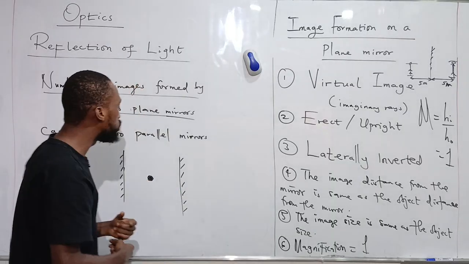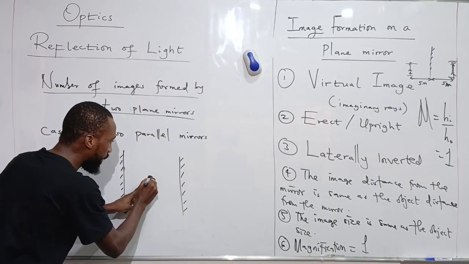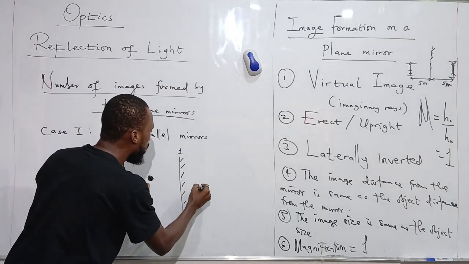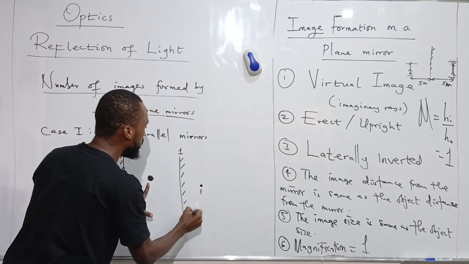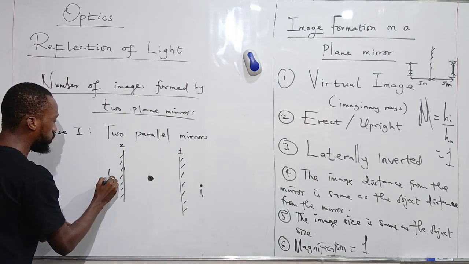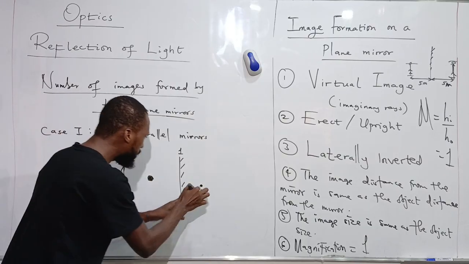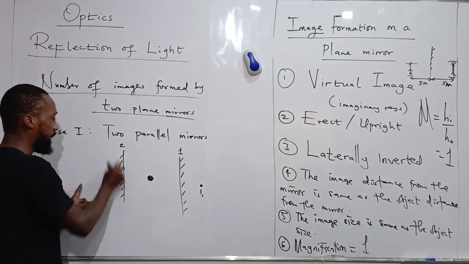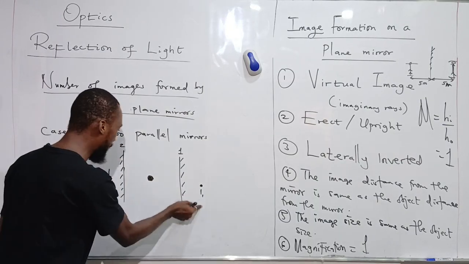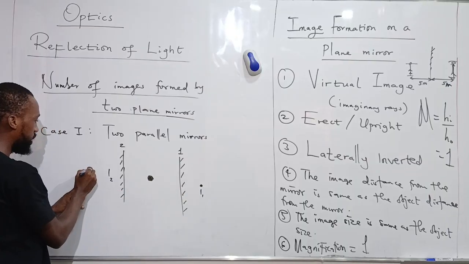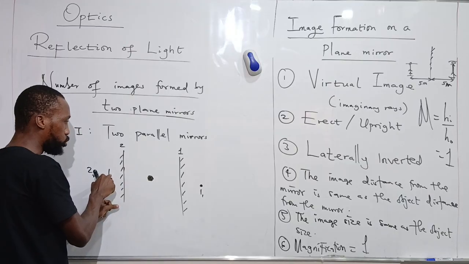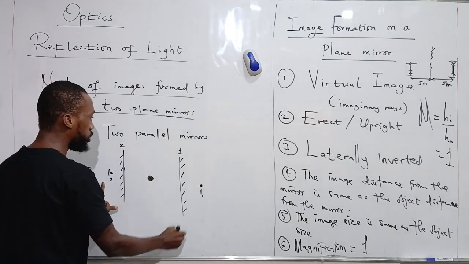How many images will be produced? Very easy. This is the object here. This is mirror 1, this is mirror 2. There's going to be an image that will be formed on this mirror here. The first image on mirror 1. There will be another image here, first one by mirror 2. This image that is formed there will serve as another object for this second mirror. Meaning that another image will be formed there due to this one. So there's another image due to the second mirror. This one that is formed there too will serve as the object for this one. Another one will be formed there.